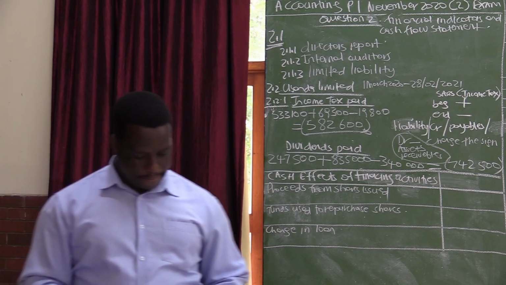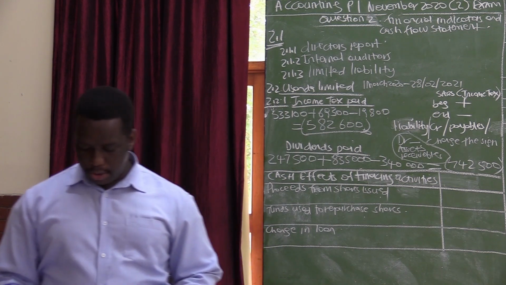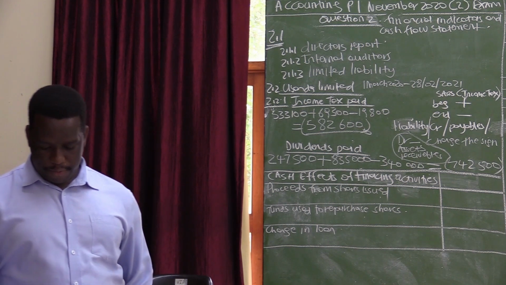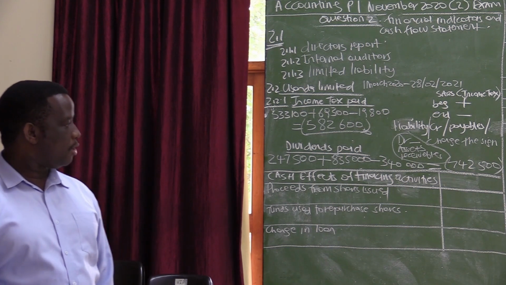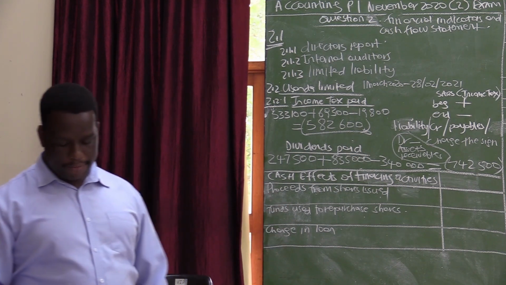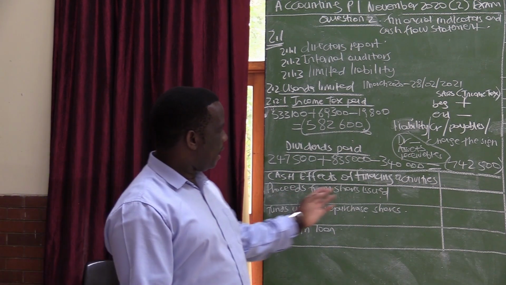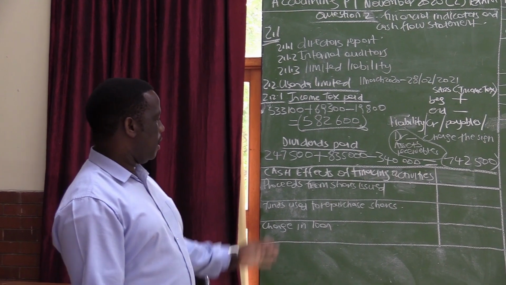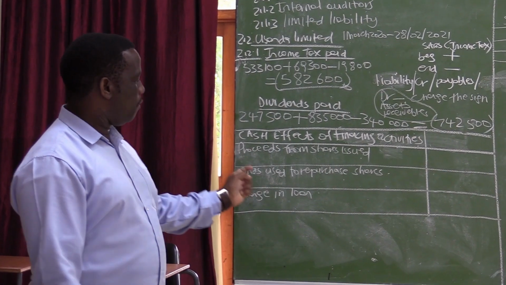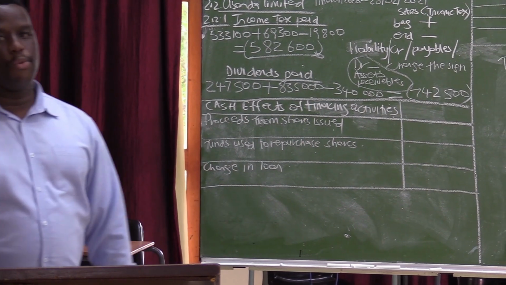And then the following question, under question 2, will be to prepare the following sections of the cash flow statement. So this one, we will just have a discussion on these aspects on the left-hand side, the details, the cash effects of financing activities. And the cash effects of financing activities, there are things that go under there. You will have your proceeds from the shares issued, you will have your funds used to repurchase shares, and you will have your change in loan.